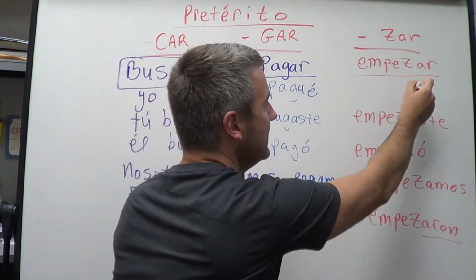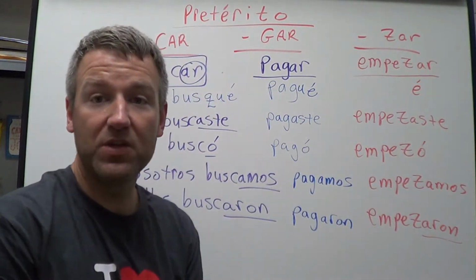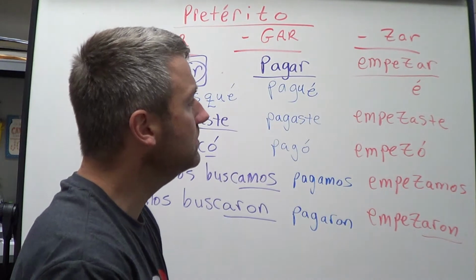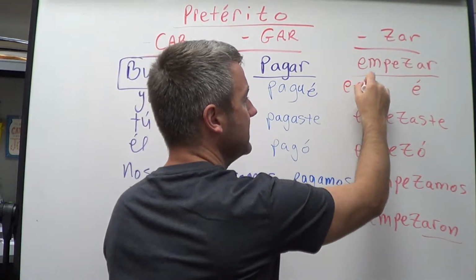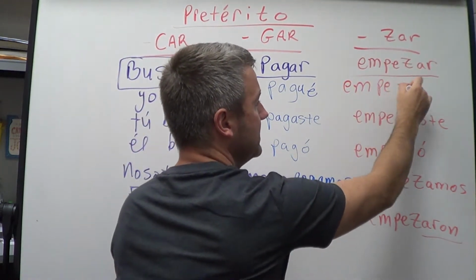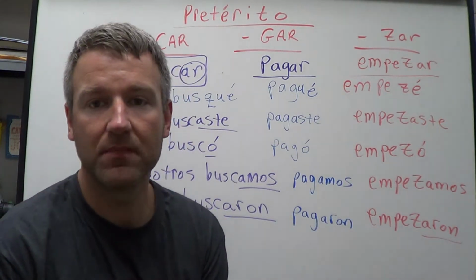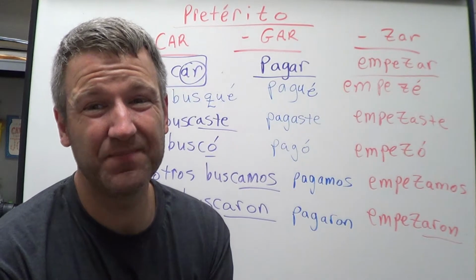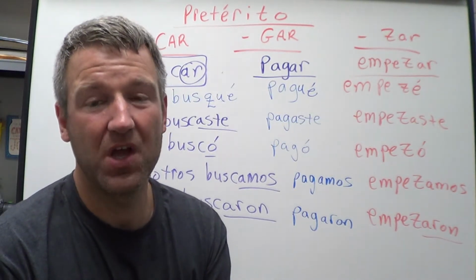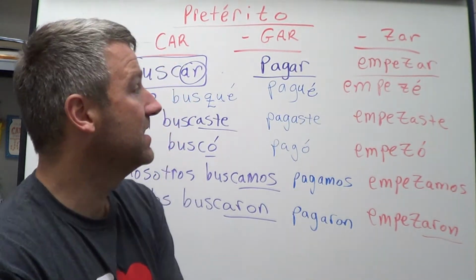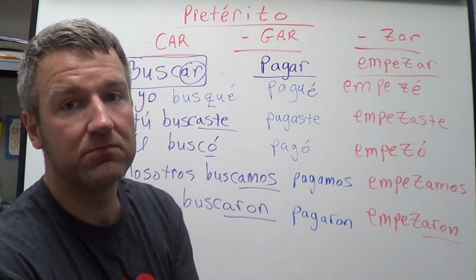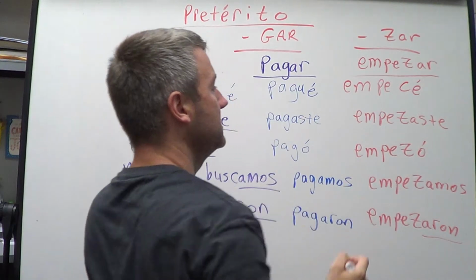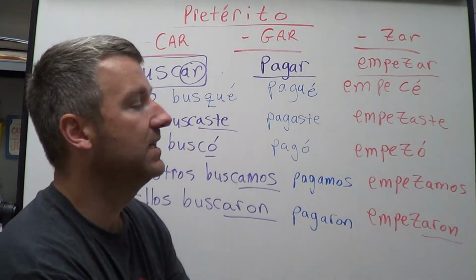So we know that we need an E because that's what the yo form of an AR verb takes, right? Well, you would think that you could spell it like this. Empezé, Z-E. Well, it's just a Spanish rule, but Z-E and Z-I are normally not allowed in Spanish. The way we take care of that is just change that Z to a C. Okay? Just the spelling rule. So change that Z to a C.